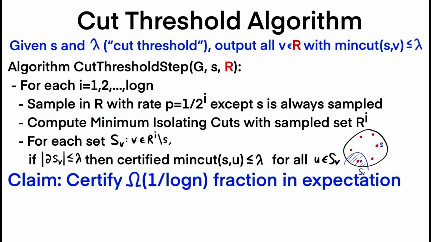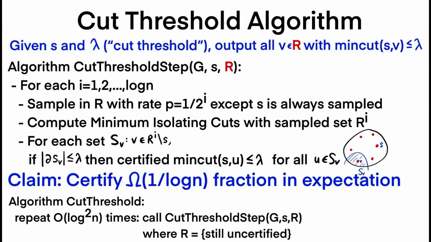And indeed, we show such a thing. Our main claim is that we can certify in expectation some 1 over log n fraction of all the vertices that can be certified. Now, assuming this claim, the final algorithm for cut threshold will simply be to repeat this cut threshold step algorithm some log squared n times, where for each iteration we call cut threshold step, where R is all the vertices that are still uncertified.